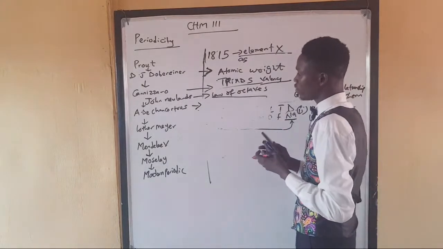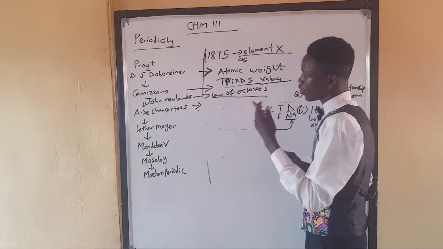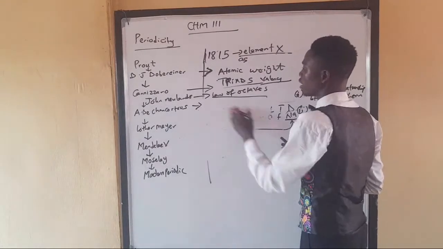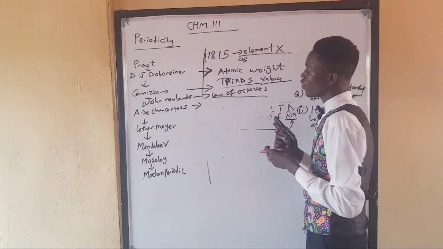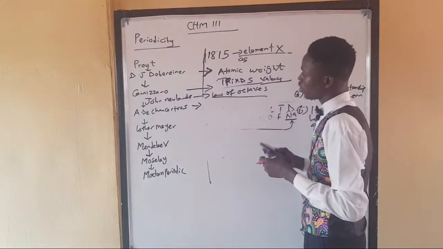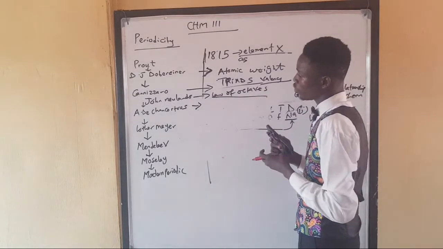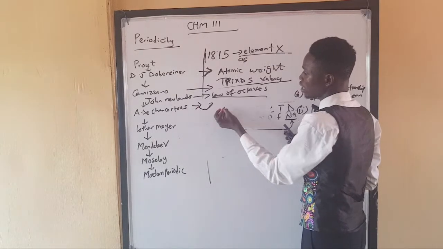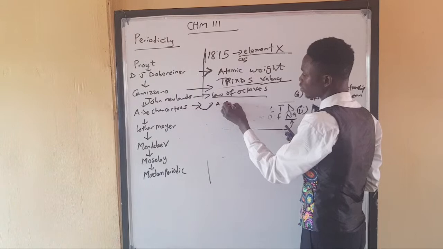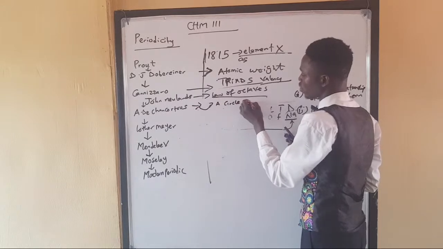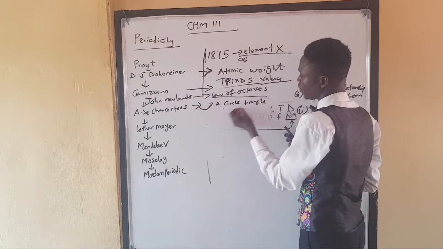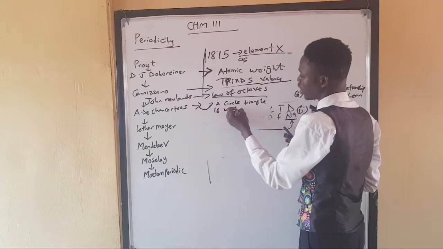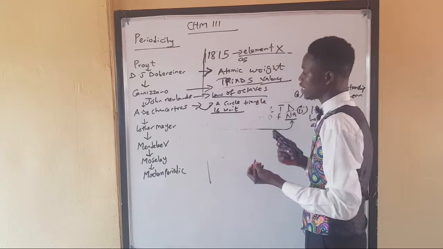And the next one that we are going to check now is the Chancourtois. And what is the contribution of the Chancourtois? So the Chancourtois actually continued the work of John Newlands, and also supported him with his law. He uses a circle, a triangle of 16 units, to describe a lot about the atom.